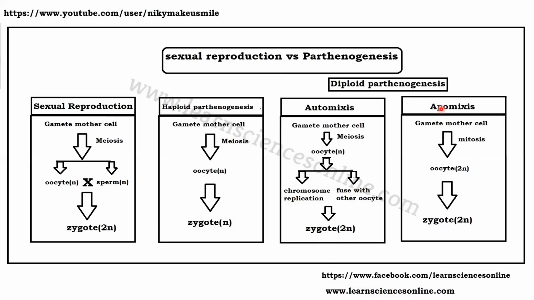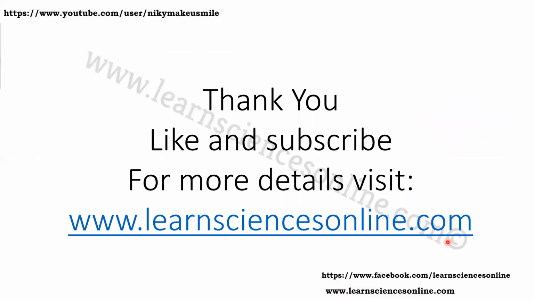What happens in apomixis? Gamete mother cells undergo mitosis. As a result, a diploid oocyte forms. This diploid oocyte develops into a diploid zygote without getting fused with any other cell or without getting fertilized. And this diploid zygote ultimately produces a diploid organism. So I hope this is clear to all of you.